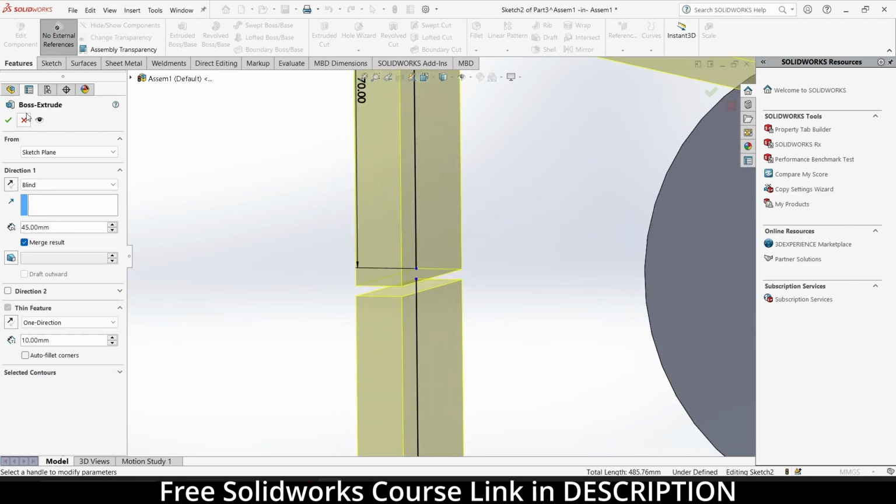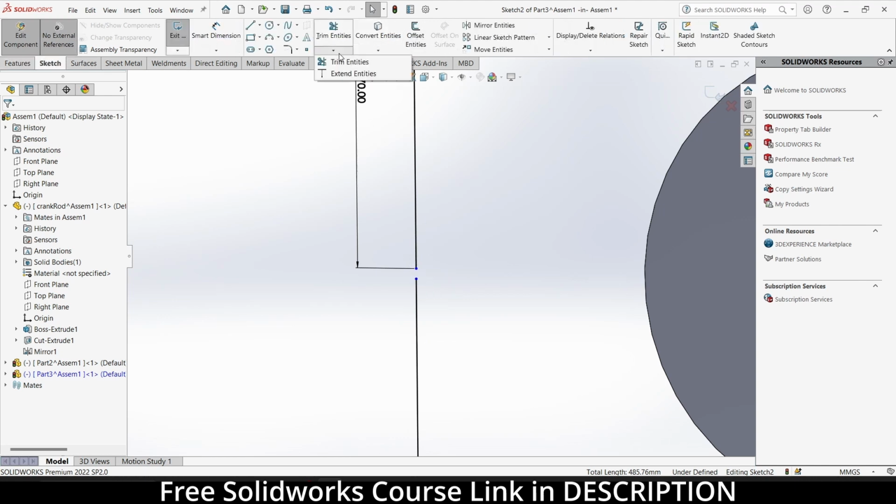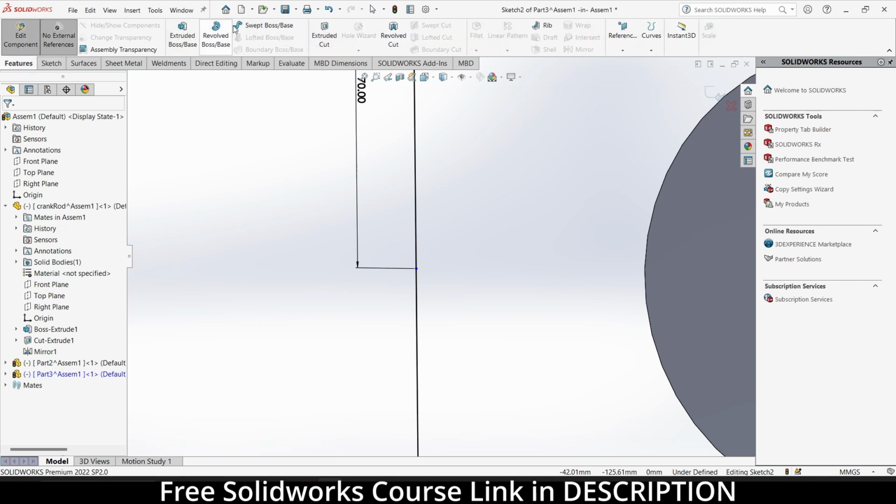My sketch is not fully closed, so that's the issue. How can I close it? What you have to do is click on extend entities, select this, and it will automatically close this. My bad.